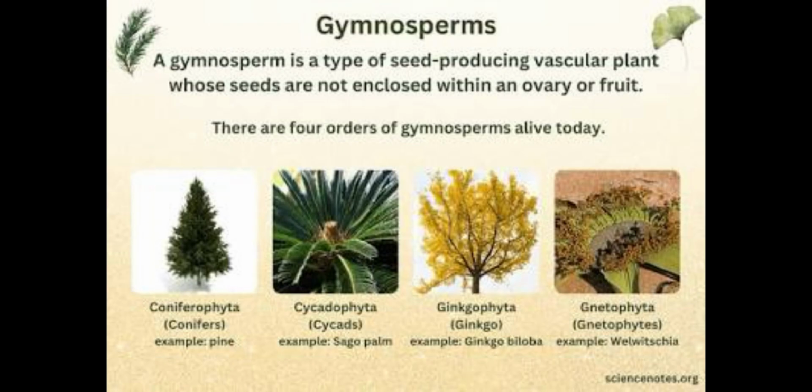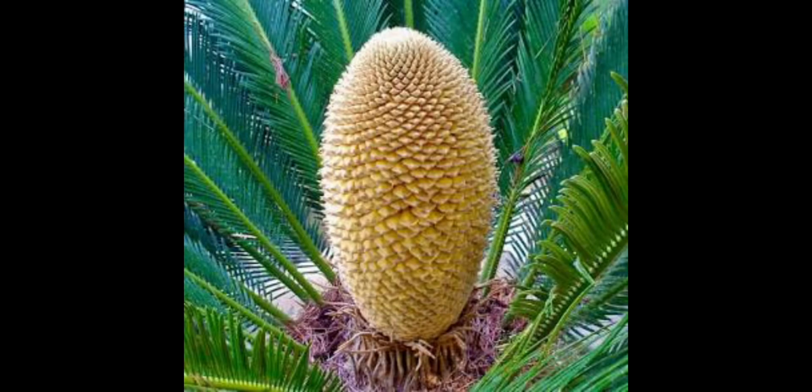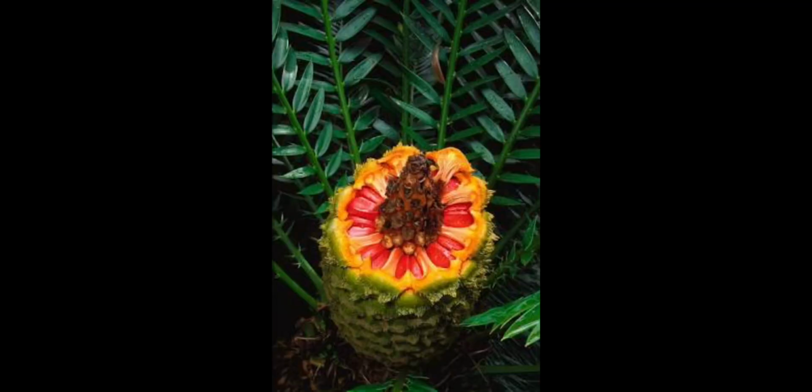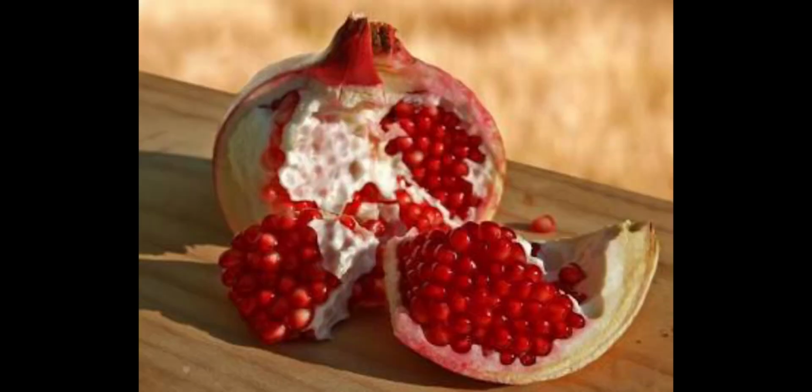Cycads are considered part of the gymnosperms, meaning they have exposed seeds. Speaking of seeds, they had a lot of them. Each seed cone had up to 500 plus seeds. Each seed was a starchy kernel encased in fleshy sarcotesta, a seed coat that is often colorful and is used to attract animals to eat it. A well-known example is the flesh surrounding pomegranate seeds.